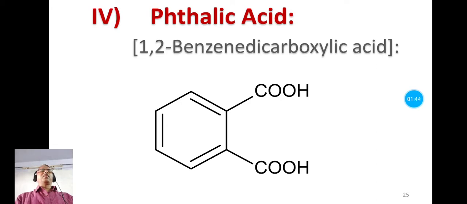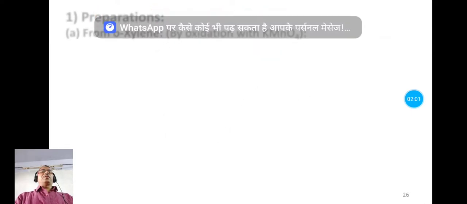Now let us see the third aromatic carboxylic acid in our syllabus, that is phthalic acid. This is the structure of phthalic acid. Here the two carboxyl groups are directly attached to the benzene ring and its IUPAC name is 1,2-benzene dicarboxylic acid. So let us see its preparation.